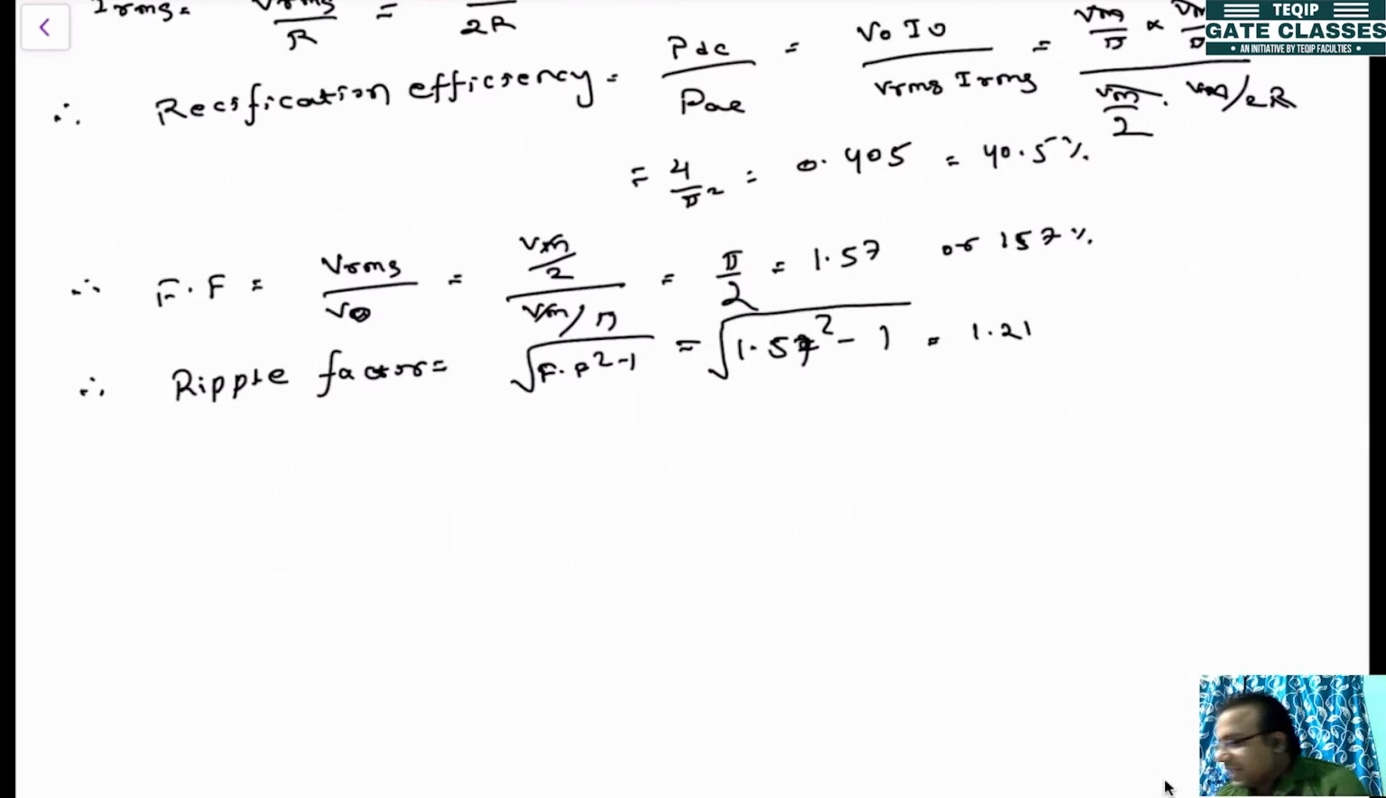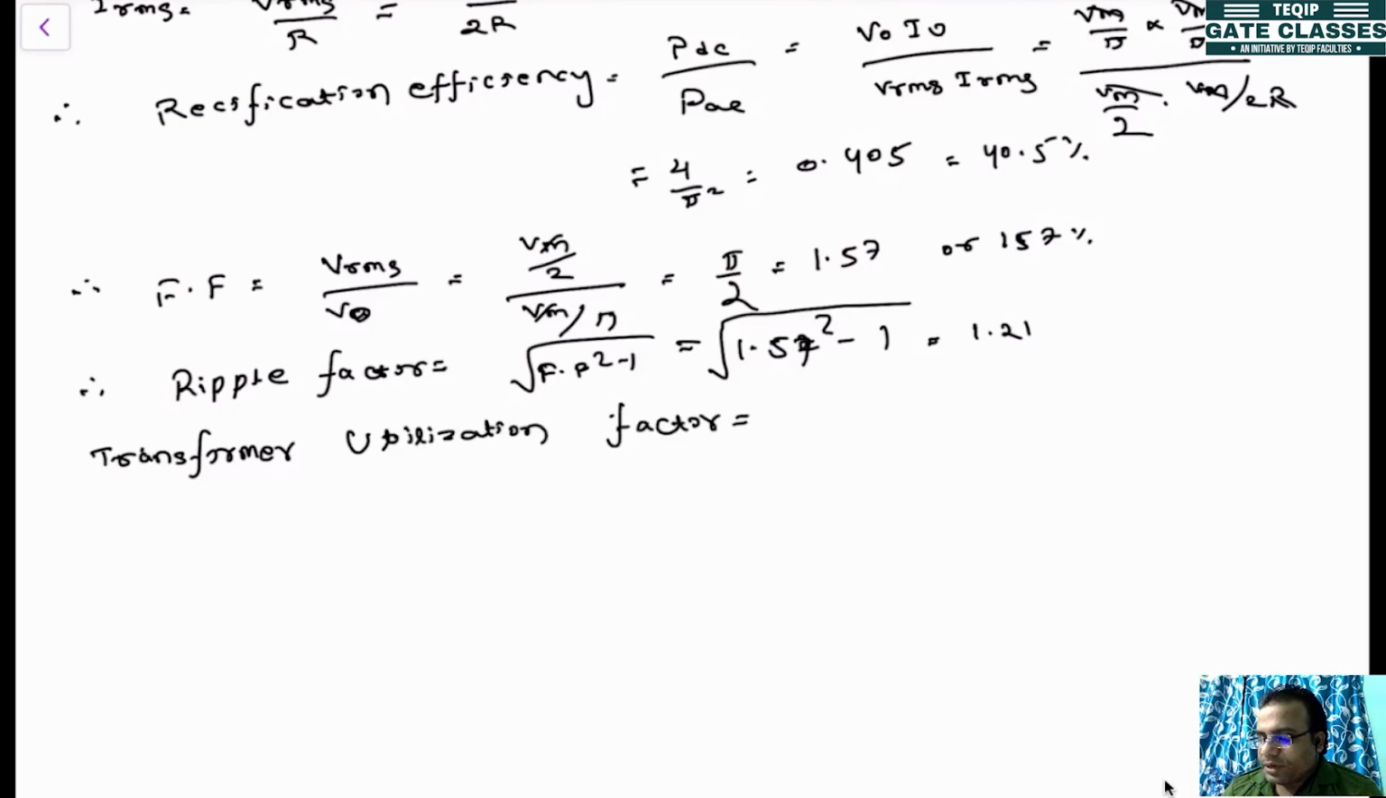Next we can calculate the most important thing, the transformer utilization factor. How do we calculate it, and what is the formula? It is nothing but DC power divided by the volt ampere rating, Vs into Is, of the transformer.